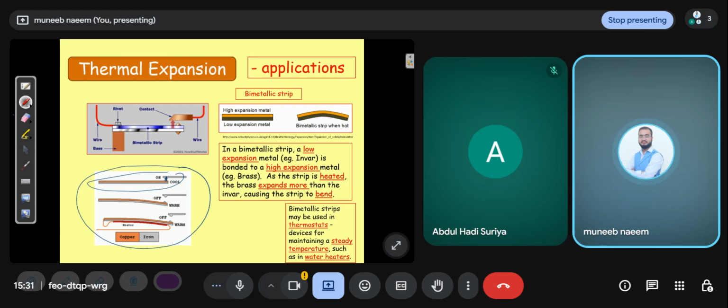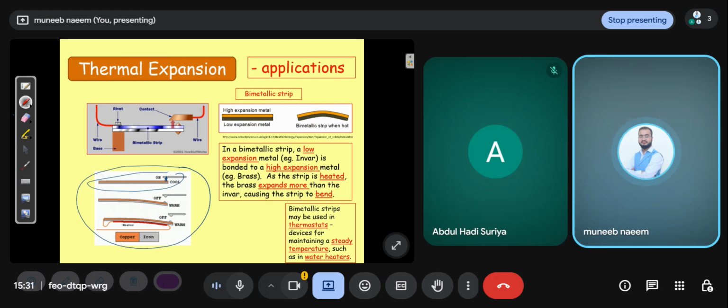Why does it bend? Because when the temperature rises, the rods expand, and both rods have different expansion, so that's why it bends. If both rods were the same material, the strip would expand in a linear, straight direction.